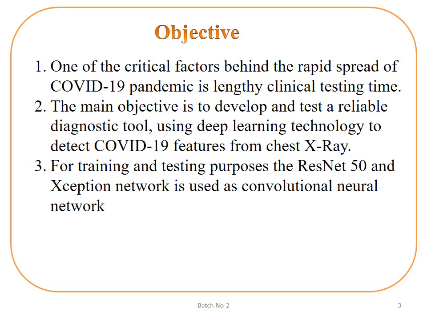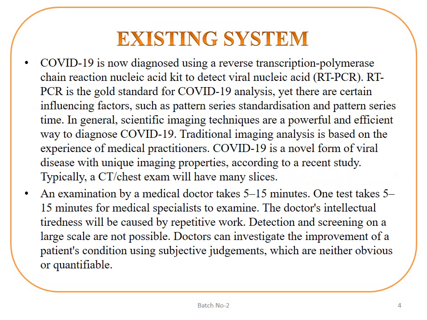The main objective that we put forth concerns the critical factors behind the rapid spread of the COVID-19 pandemic, which is due to the lengthy clinical testing time. The main objective that we developed is to test a reliable diagnostic tool to help detect COVID-19 features from the chest X-ray images. For training and testing purposes, the ResNet 50 and Xception network is used as the convolutional neural network.